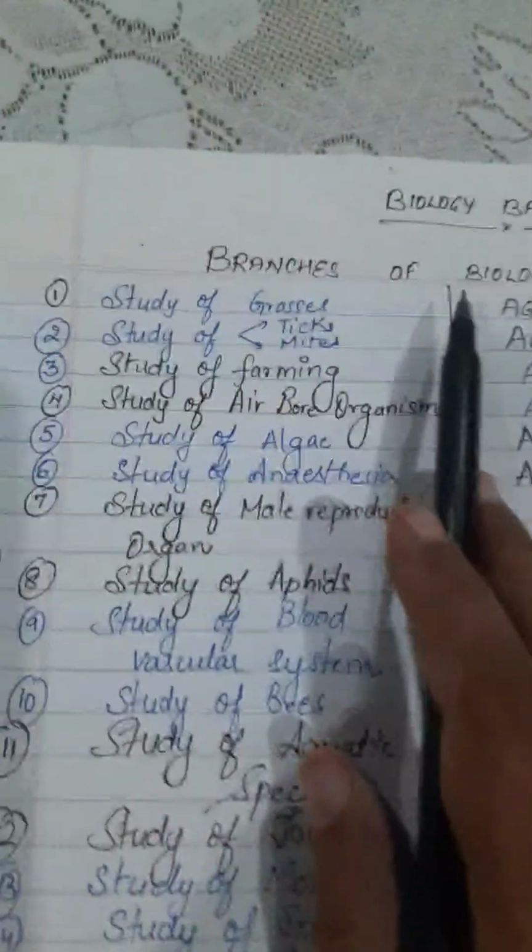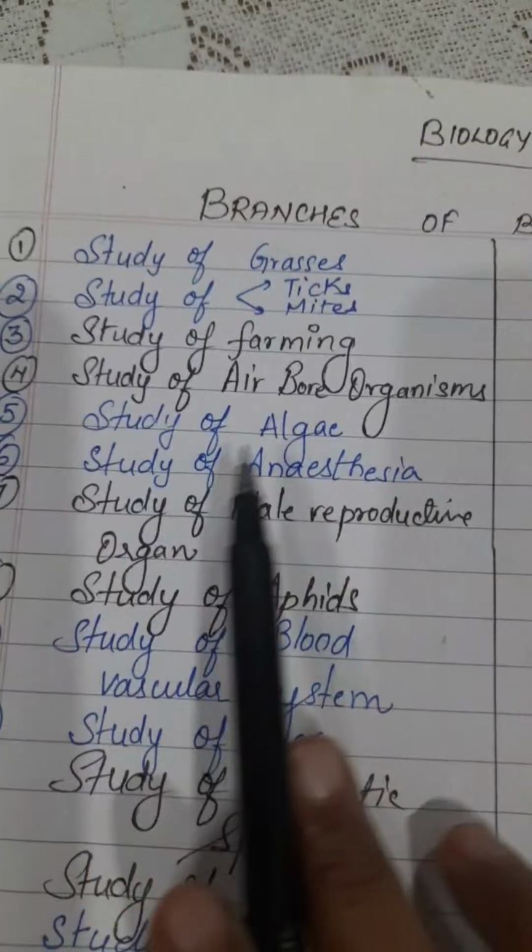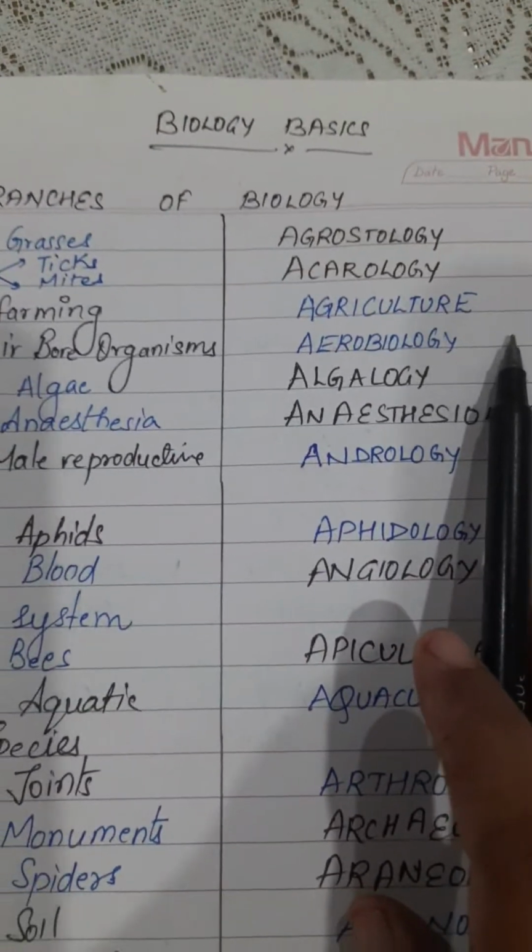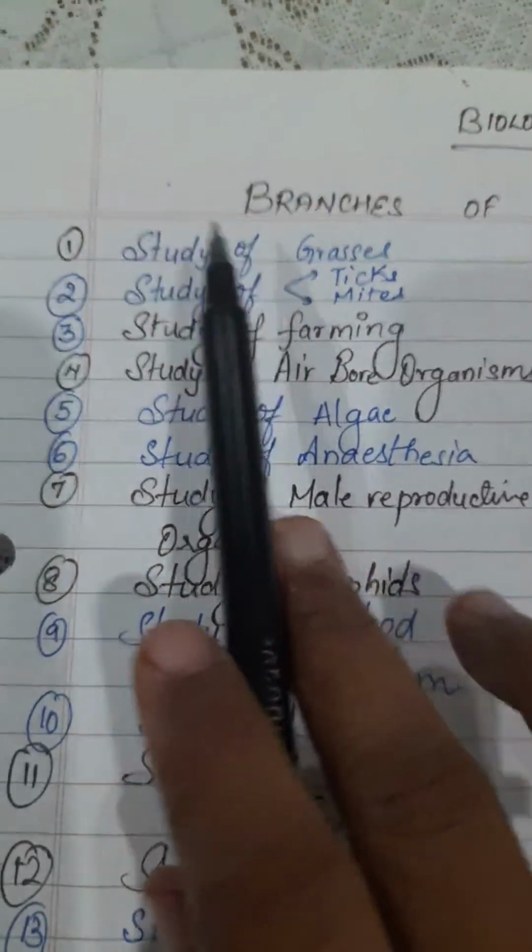Various branches of biology one by one. Okay, so here I have written the studies, and here I have written the names of the branches. So now let's study it one by one.